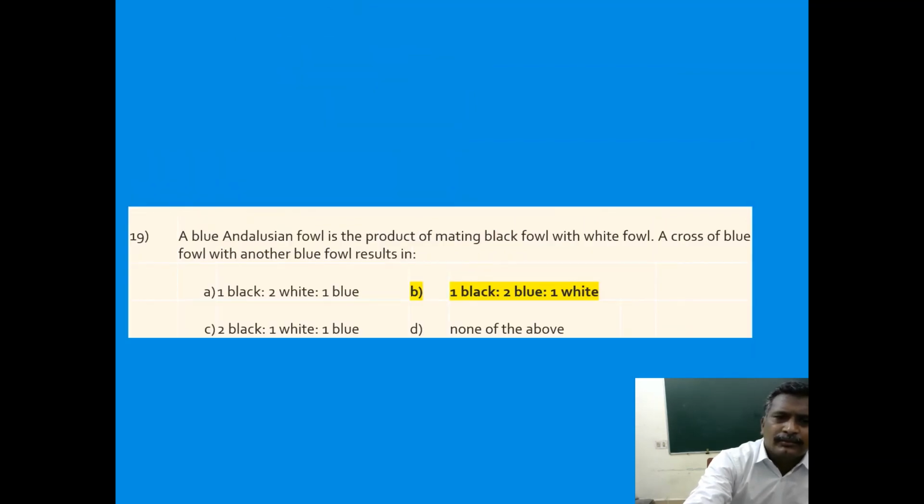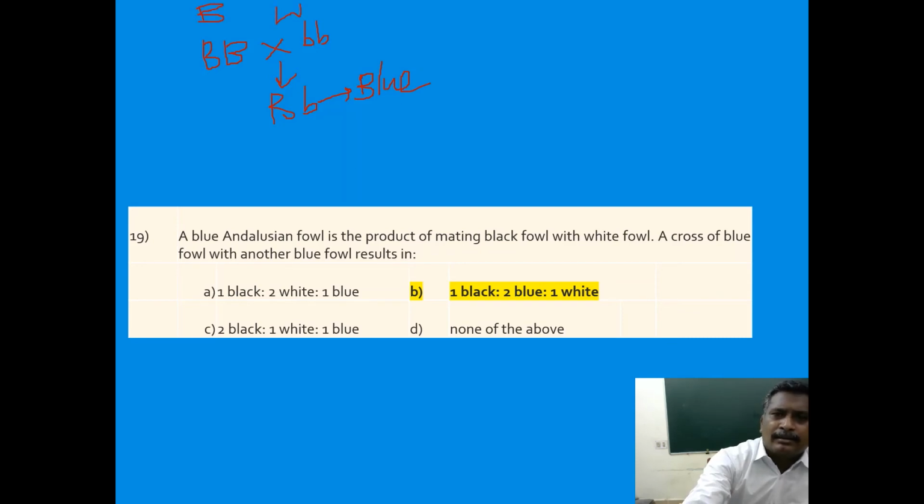A blue Andalusian fowl is the product of mating black fowl with white fowl. A cross of blue fowl with another blue fowl results in what? That is capital B capital B, a black fowl, is crossed with small b small b, a white fowl. In F1 generation, they are getting capital B, small b, which is said to be blue. Okay, this is black, this is white.